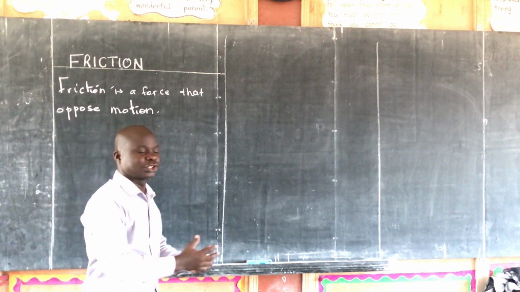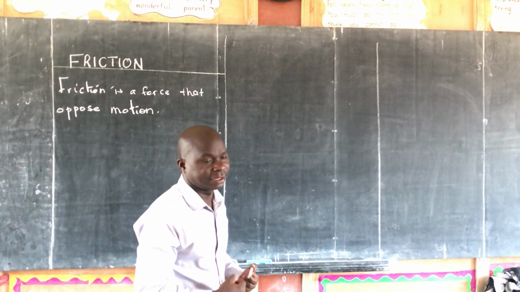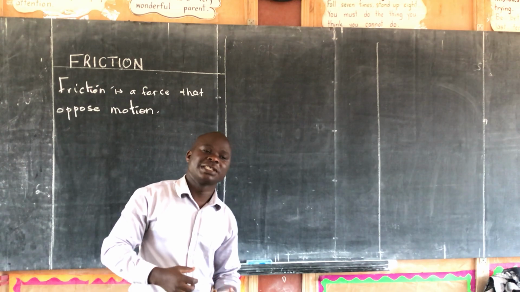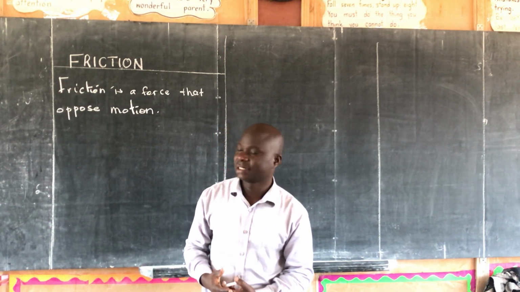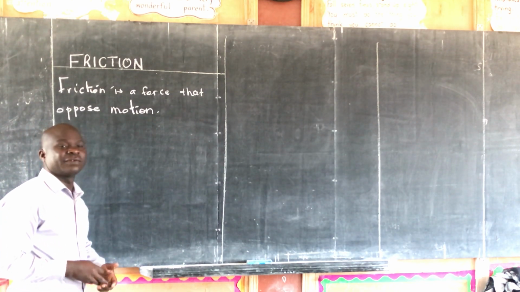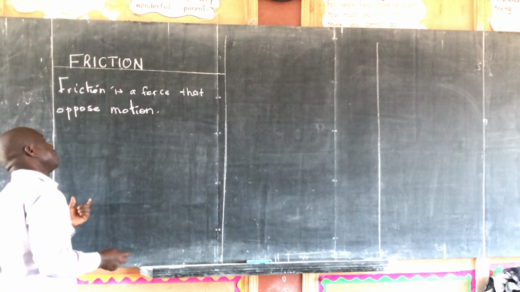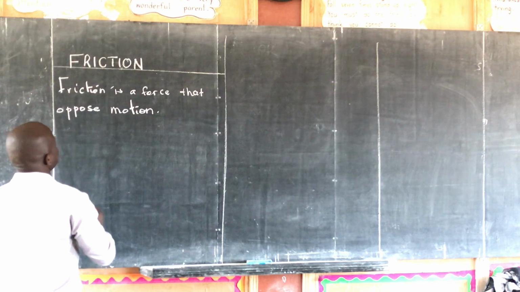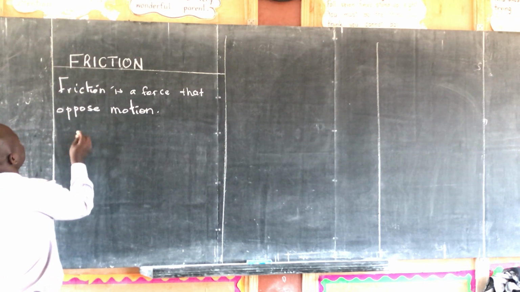This force stops objects from moving. This force is against movement. That's why we say it's an opposing force. Another name for friction is the opposing force.